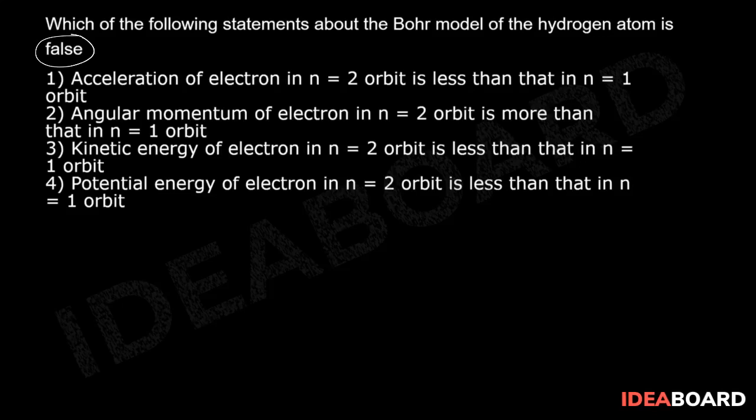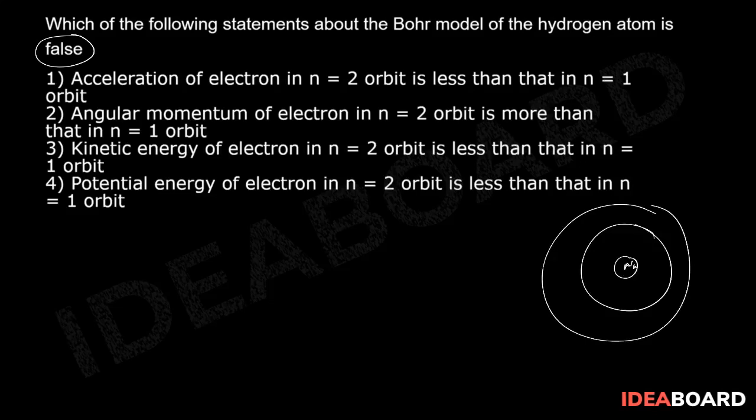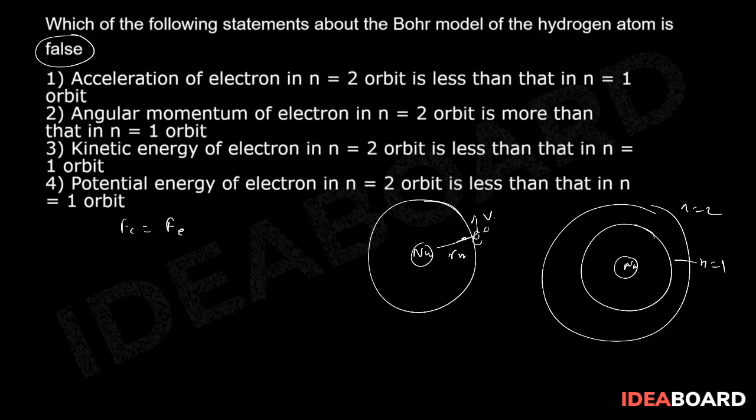Let us say this is the nucleus. Let's say this is n equal to 1, this is n equal to 2. So for any random orbit, this is the nucleus, this is the nth orbit, so we can say this is Rn, and this is our electron, which is moving with velocity v. So we know that the centripetal force is going to be the electric force.